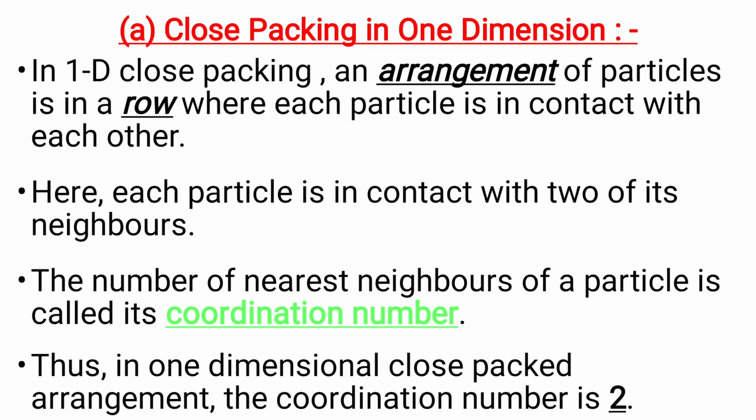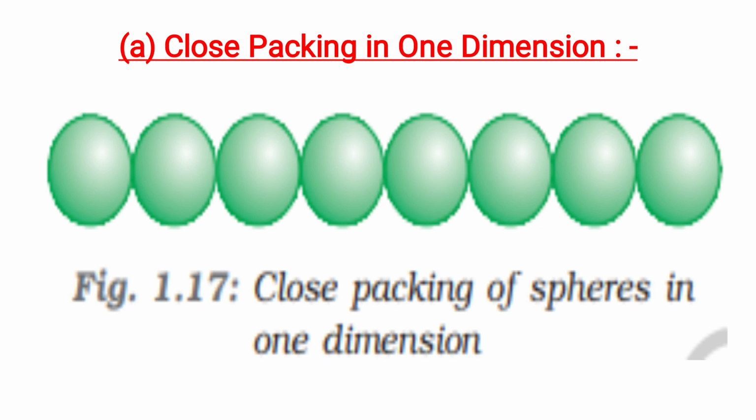Okay, let us know about close packing in 1 dimension. In 1D close packing, an arrangement of particles is in a row where each particle is in contact with each other. Here, each particle is in contact with 2 of its neighbors. The number of nearest neighbors of a particle is called its coordination number. Thus, in 1-dimensional close packed arrangement, the coordination number is 2. This is the close packing in 1 dimension where atoms are arranged in a row.